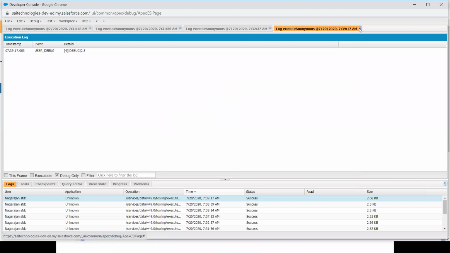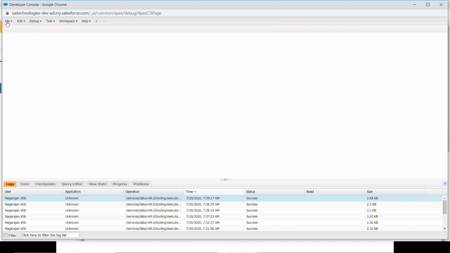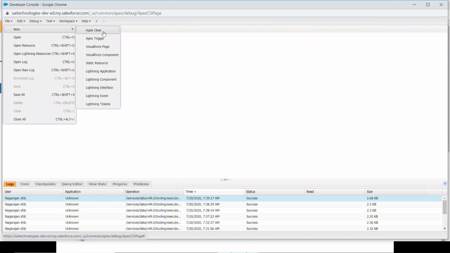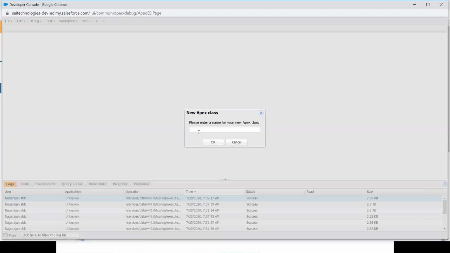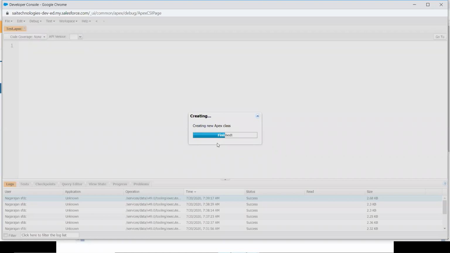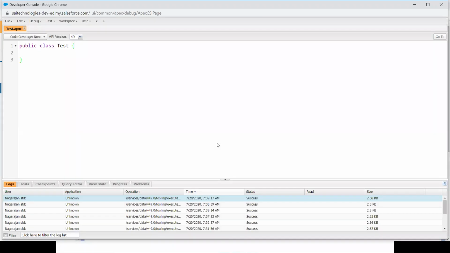I'm going to close all these anonymous windows and create a new class now. Go to File, then New, and choose Apex class. Here you can specify your class name. I'm going to give test as my class name. Automatically a boilerplate code will be created by Apex. So: public class test. You will have only the wrapper, and by default a class will be in public scope. The other scopes you can give are private as well as global.